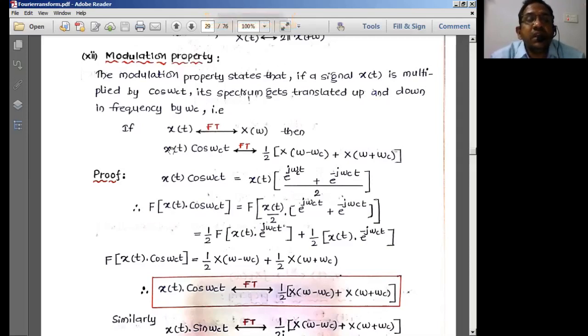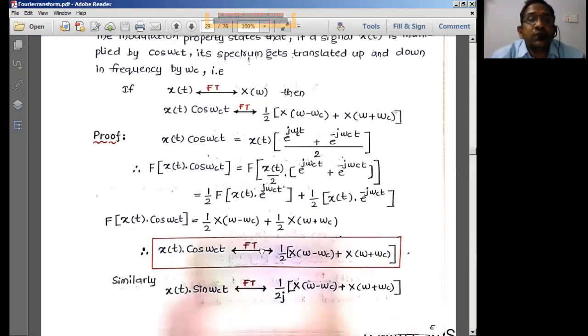Now when this signal is multiplied with this signal, it results in getting a spectrum of x of t translated with respect to plus omega c and minus omega c. So that is the relationship which we'll be getting from this particular multiplication property of the Fourier transforms. So let us look into this now.